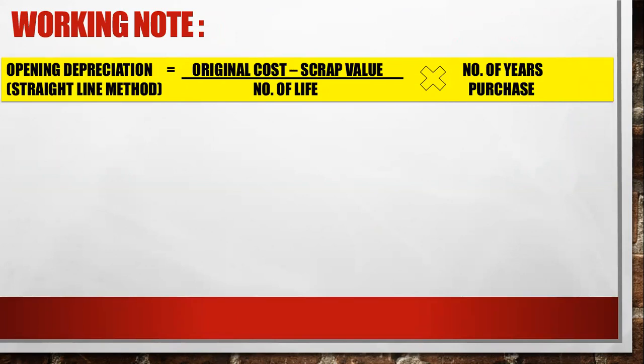If you do not multiply, you will get the current year depreciation. Clear, everyone? The formula is the same for the current year and the opening balance, but after that you have to multiply by the number of years ago you purchased the machinery or asset.